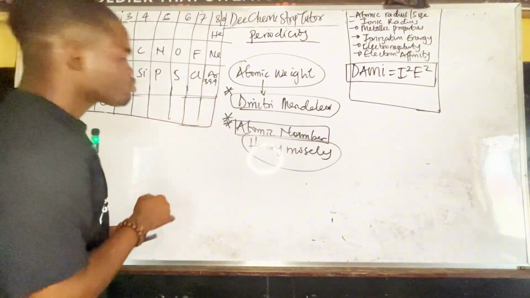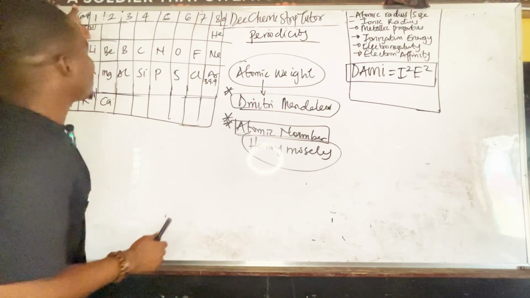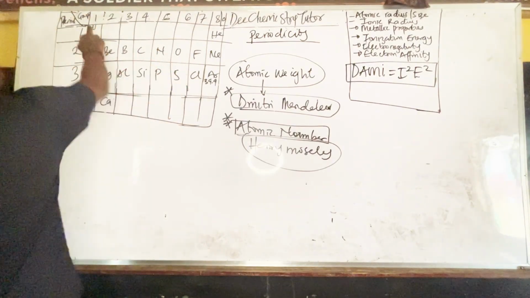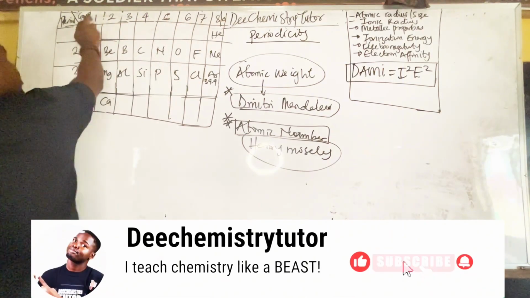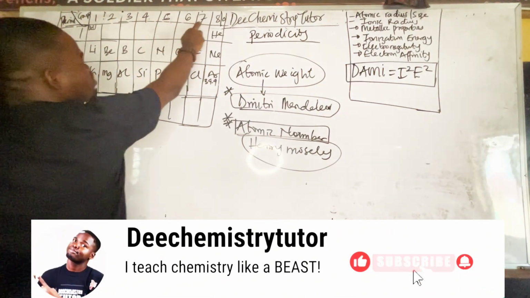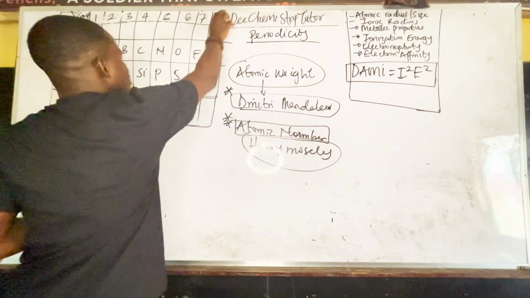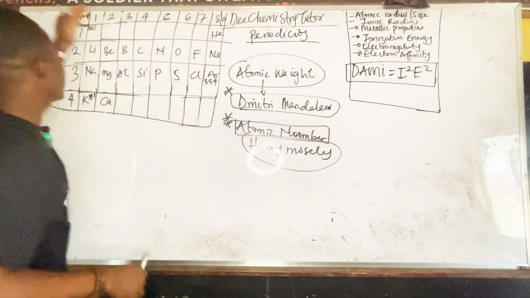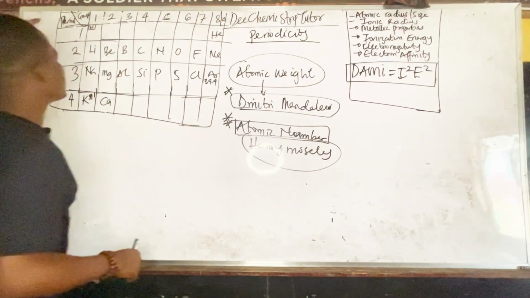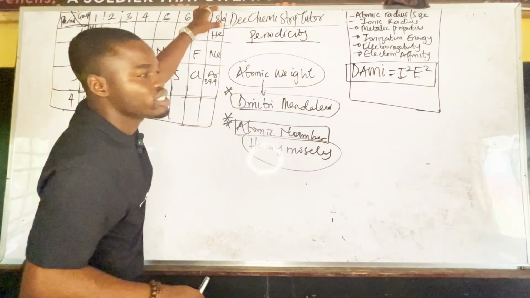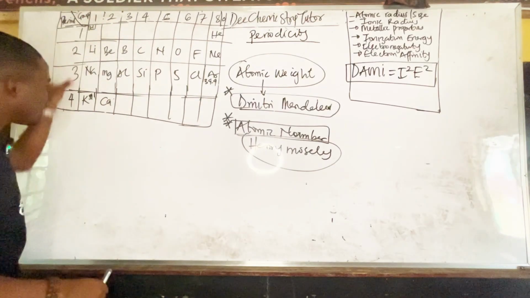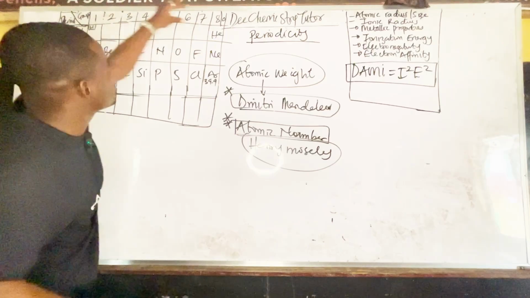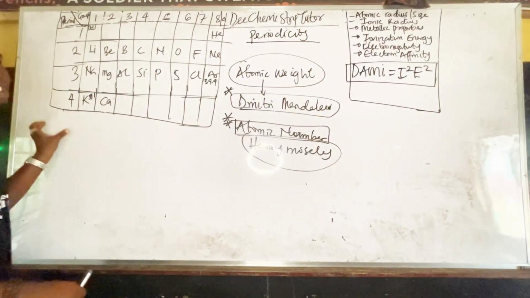Now, hydrogen is in group 1 and period 1. Don't forget this here: 1, 2, 3, 4, 5, 6, 7, 8. These are the groups, and these are the periods. So horizontal arrangement is period. Vertical arrangement is group. Please take note of that.